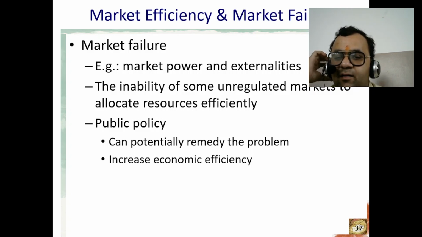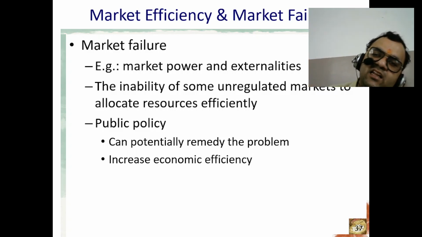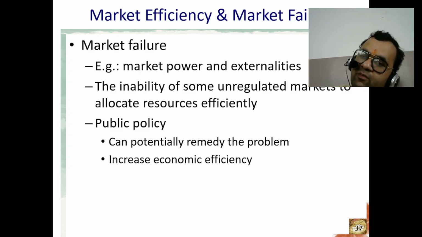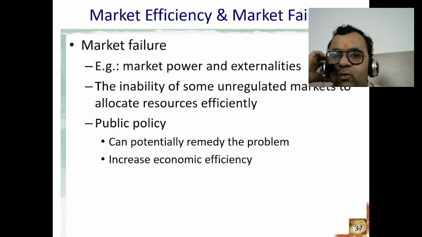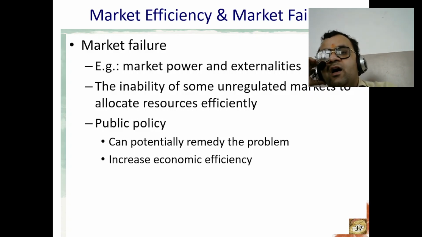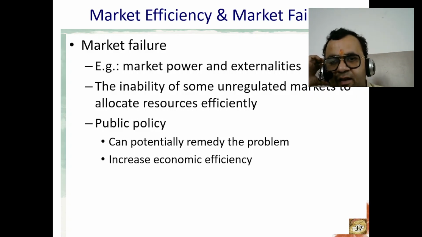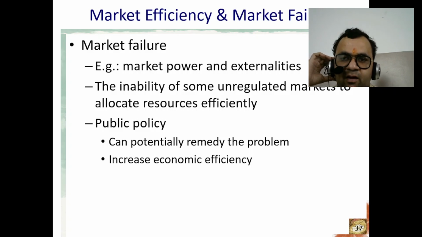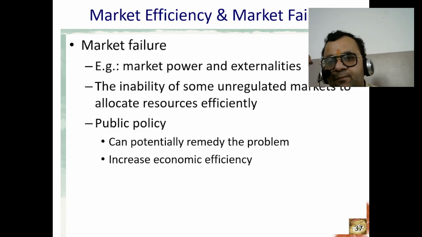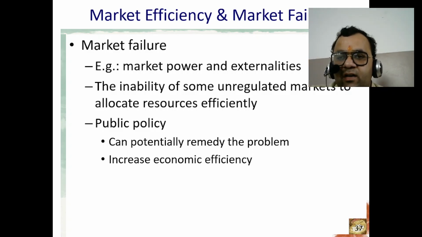Market failure occurs when a market fails to allocate resources efficiently, leading to a loss of economic value. This can happen due to externalities, positive or negative effects on third parties not accounted for in market prices.